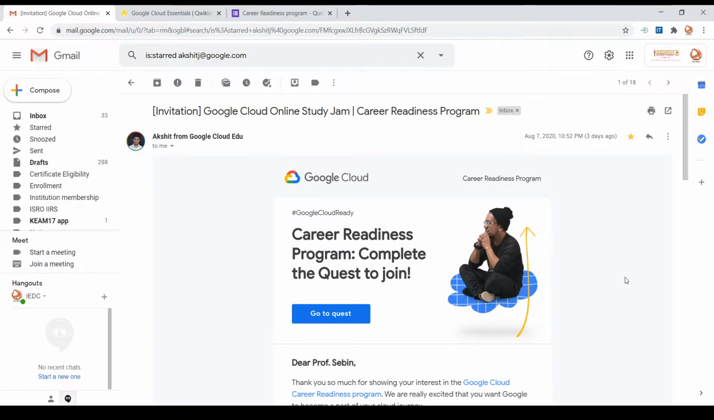So as a part of that, you would have received a mail like this. So the first eligibility criteria is to complete a basic quest in Quick Labs.